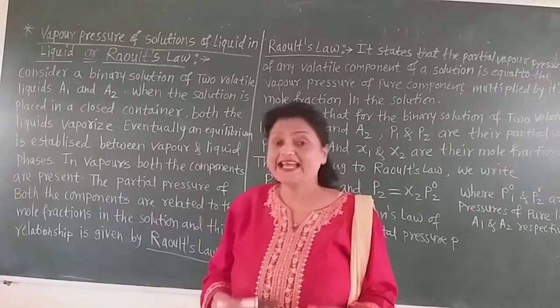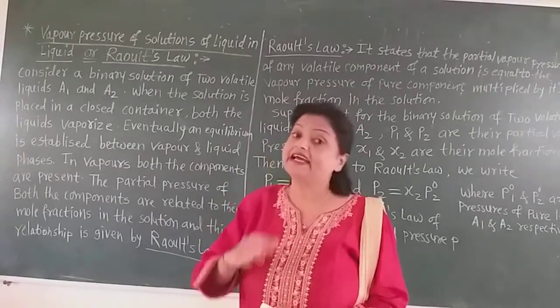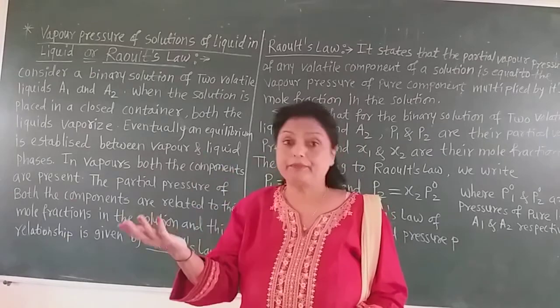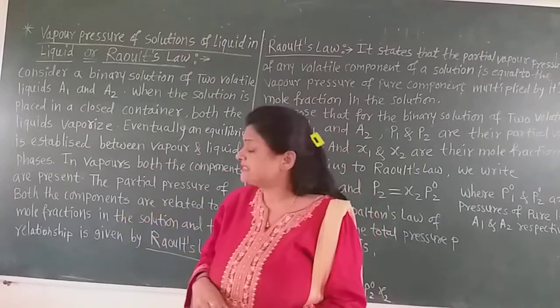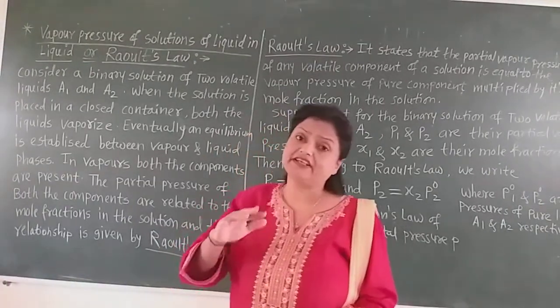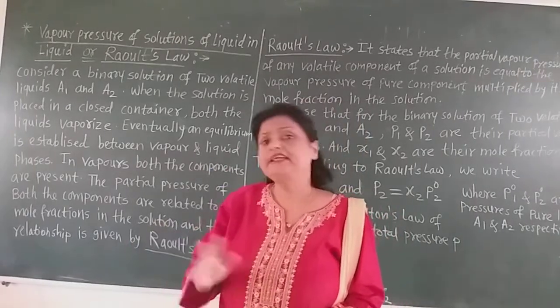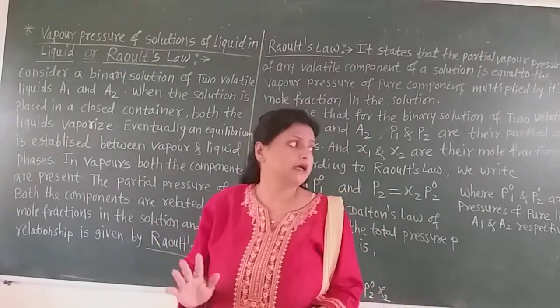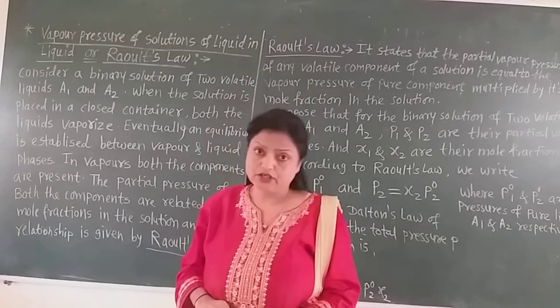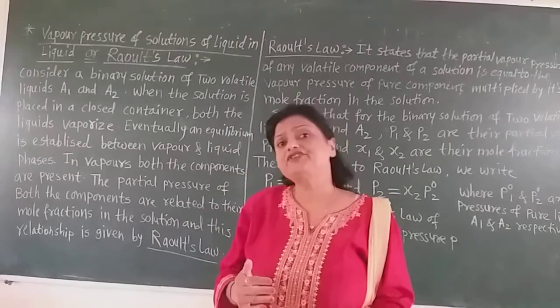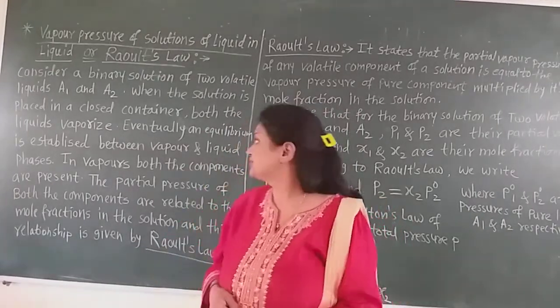Now volatile means at room temperature that liquid directly converts into the vapor state. That means at room temperature liquid is converted into the vapor state. There is no requirement to give heat to that liquid. They directly convert at room temperature from liquid to vapor state.